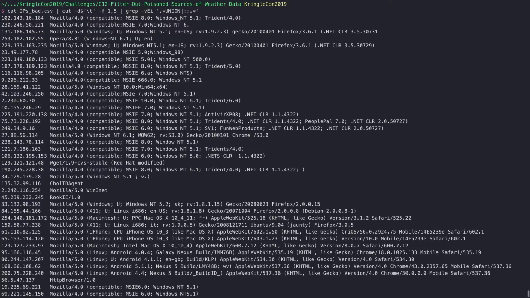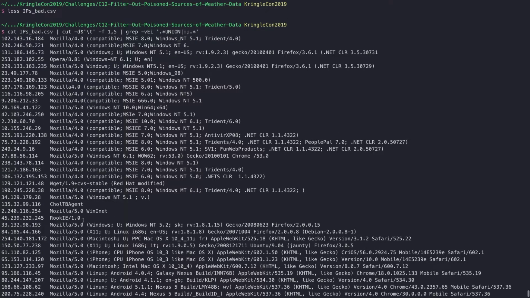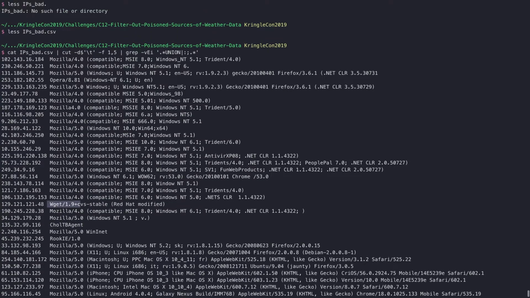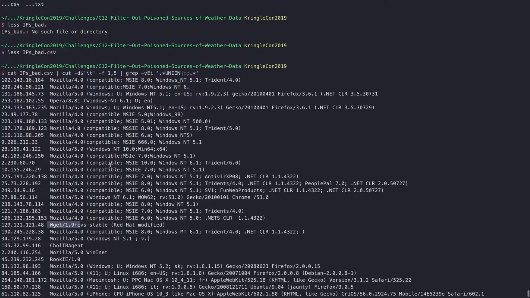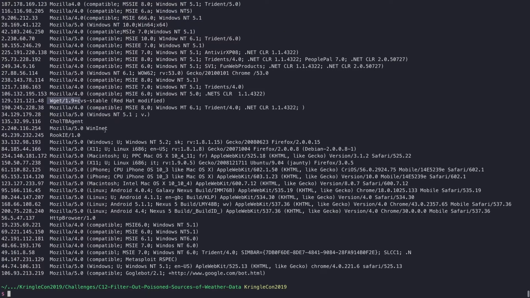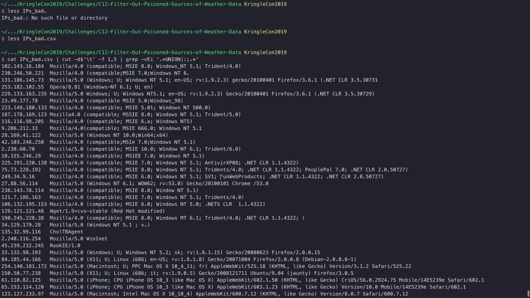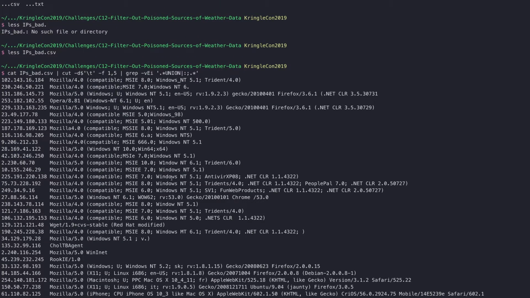We have Rookie here, we have this Cholt TB agent, one instance of wget, strangely enough, not more than that. There's a couple of compatible ones. There we go, one that's spelled not compatible with an E at the end. And one more, Fun Web Products, Antivar XP, Tridents. So all of these seem to at least be funny in some kind of way, right?